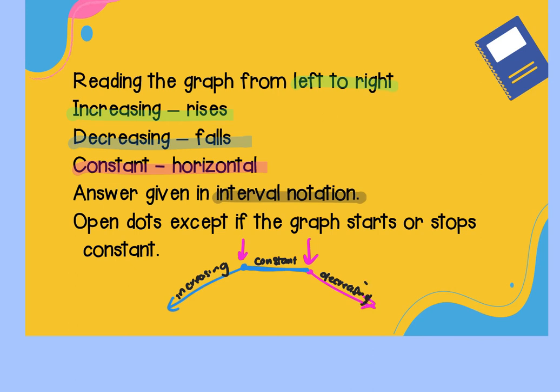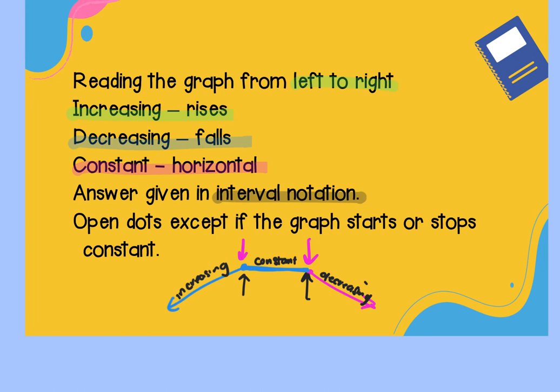So when I use interval notation on all that stuff, an arrow means either negative infinity or positive infinity. If it's pointing left, it's negative infinity. If it's pointing right, it's positive infinity. But then all these coordinate points in between, that one point technically is increasing and constant, and you can't pick. It's not like you get to choose which one it is. That point, even though it's a solid dot, would get parentheses.